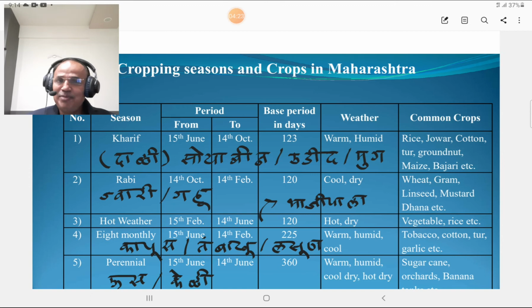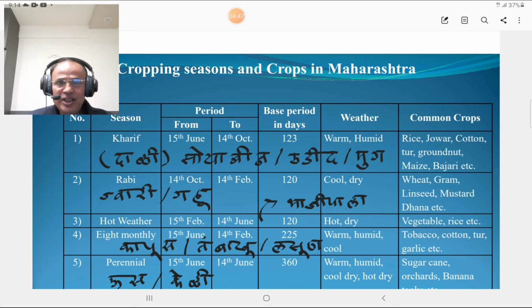The hurda, the famous hurda, is there, which is obtained from the jowar. And the base period is 120 days. And weather in Rabi season is cool and dry. And the common crops in this season are wheat, gram, linseed, mustard and dhana, etc.